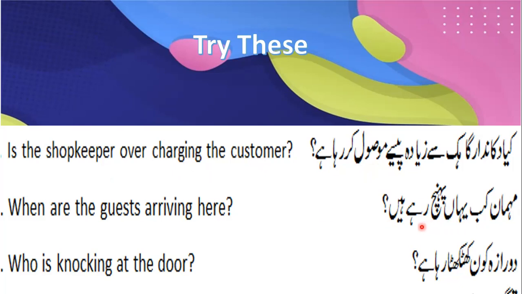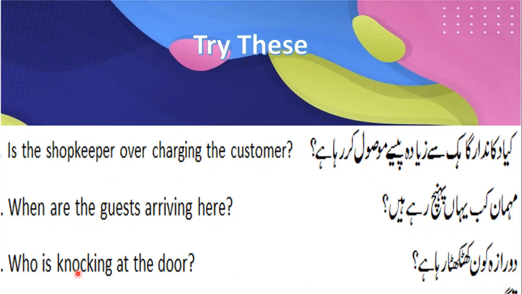मेहमान कब यहाँ पहुंच रहे हैं? When are the guests arriving here? Now these are all the second form that I told you, the temporary situations. Okay, these are all those. दरवाजा कौन खटखटा रहा है? Who is knocking at the door? खटखटाना is knocking. Okay, so is it clear how we translate these sentences every time?